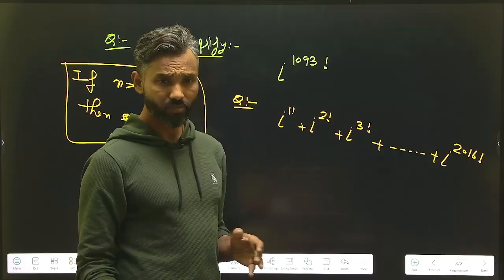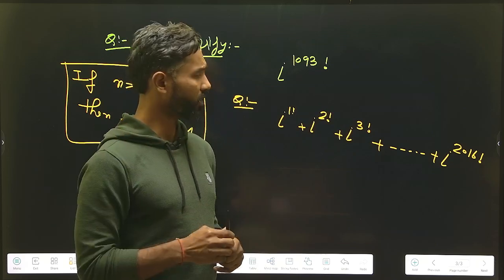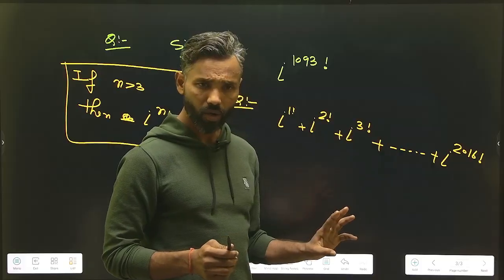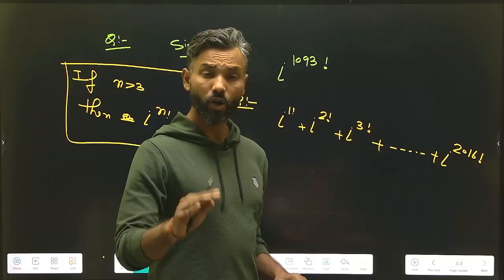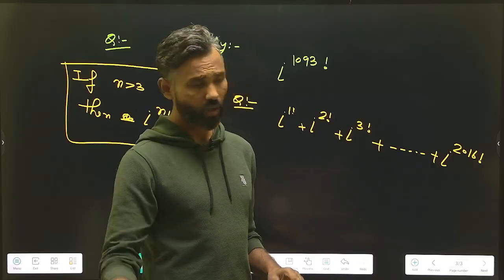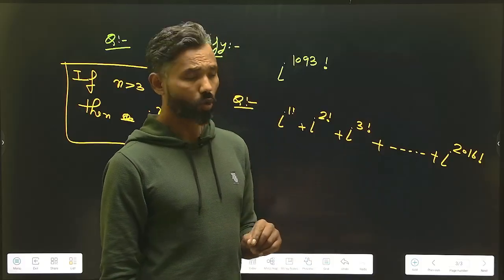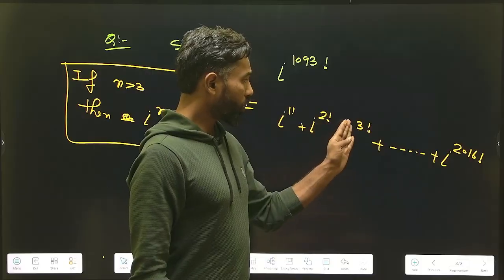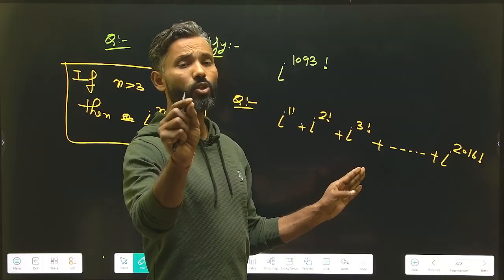But after that, each term will be equal to 1, because the next term is iota to the power 4 factorial, which is 1. The next is iota to the power 5 factorial, which is 1, then iota to the power 6 factorial, which is 1. So after iota to the power 3 factorial, each term gives 1.